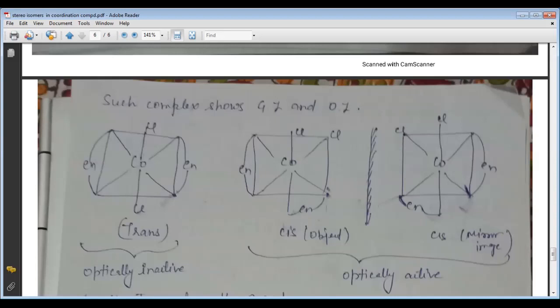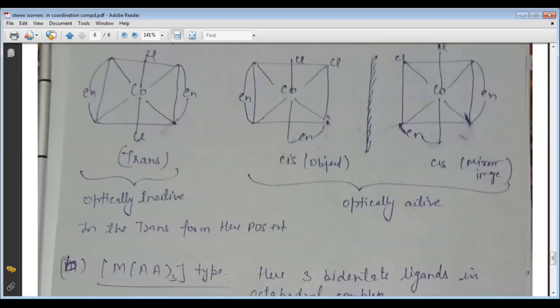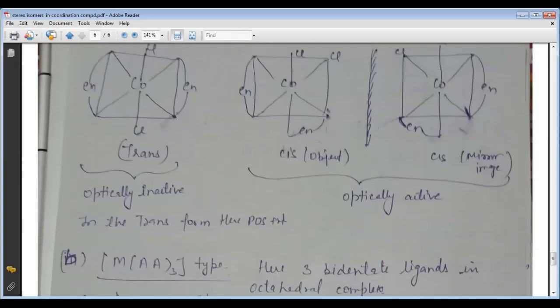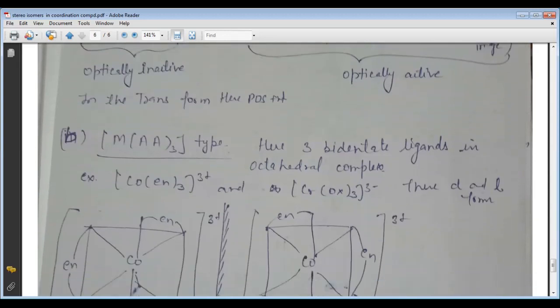If this is the object and it shows the cis, and here is the mirror image of this compound. So this is again the cis form here. So if these are the mirror image to each other, or they are the enantiomer to each other, then these compounds are called the optically active compound. So there is also an inactive trans form due to the presence of the plane of symmetry, and the other are the cis mirror image. This one is called the optically active, and the trans form is the optically inactive due to the presence of POS.